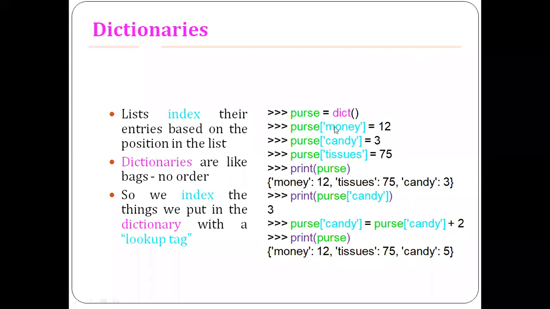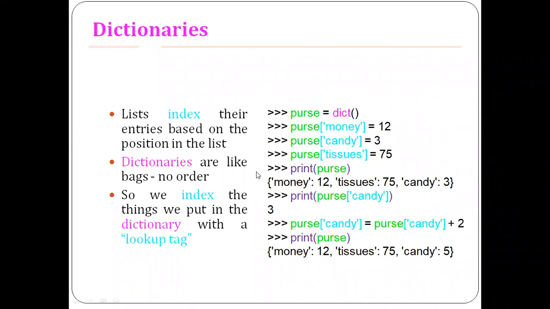So here we have a lookup tag with the corresponding value, a second lookup tag with the corresponding value, a third lookup tag with the corresponding value. To print the contents of a dictionary, you do print followed by the dictionary, so you get all these things.